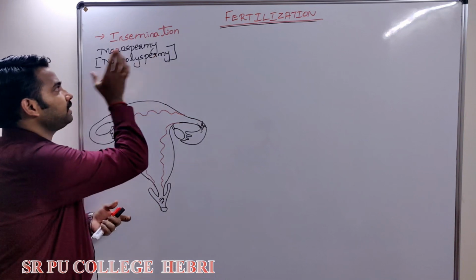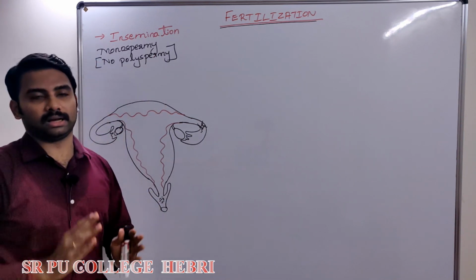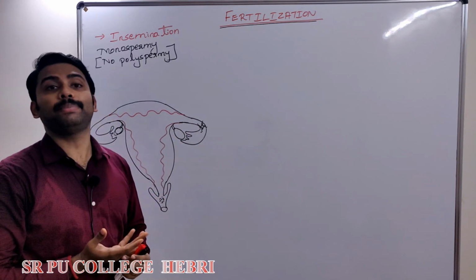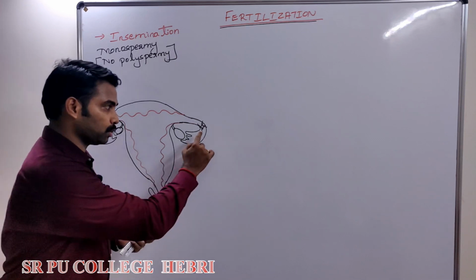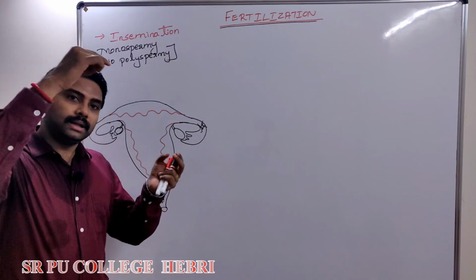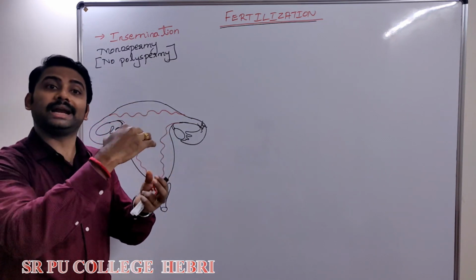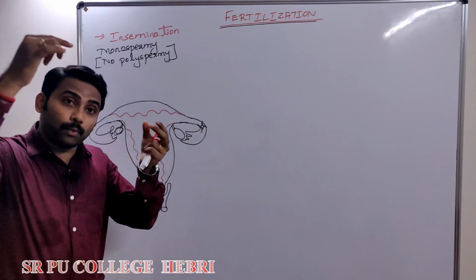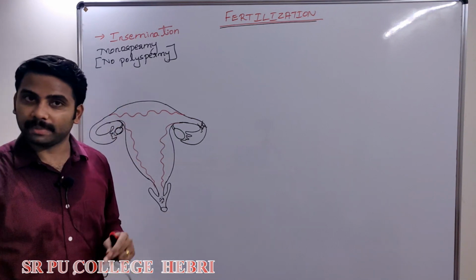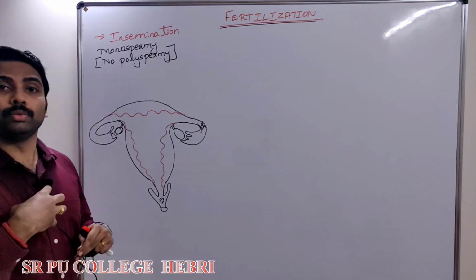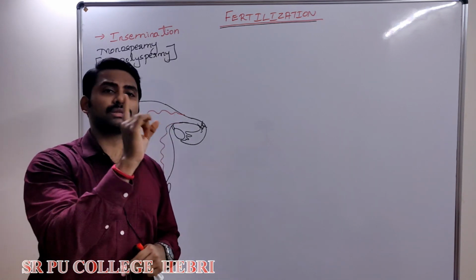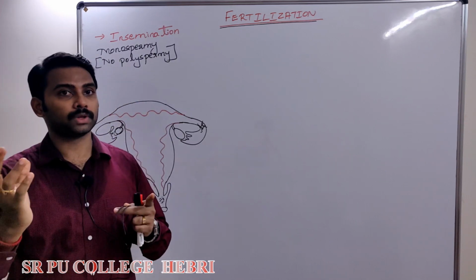Now you may ask me why there is no polyspermy, why it should not occur. Very simple. The ova has a haploid number of chromosomes, that is 23 chromosomes. A sperm is also haploid, that also has 23. 23 plus 23 during fertilization becomes 46. Suppose one more extra sperm fertilizes, 46 plus 23. Can you imagine? Remember that in humans, if the chromosome number from 46 increases just by one chromosome, not 23,